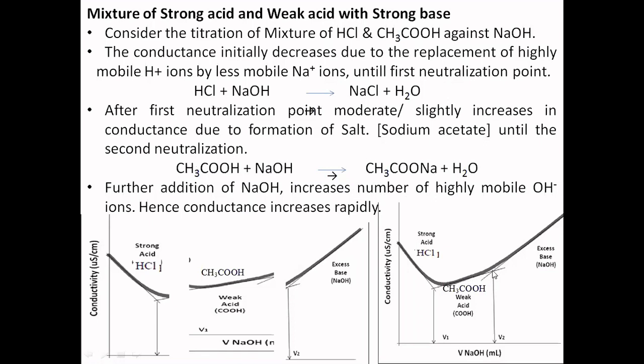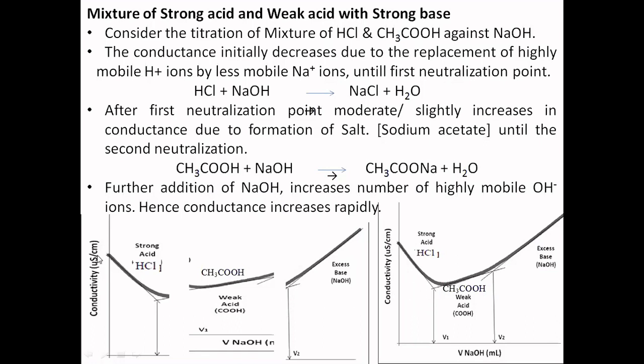Then afterwards, you continue the titration with the same incremental addition, 0.5, 0.5. Now it is rising. Why is it rising? Here, further addition after the second neutralization point is over, the further addition of NaOH increases the highly mobile OH minus ions. Hence, conductivity is rising rapidly. That is the reason. Okay, so this is the experimental part of it.